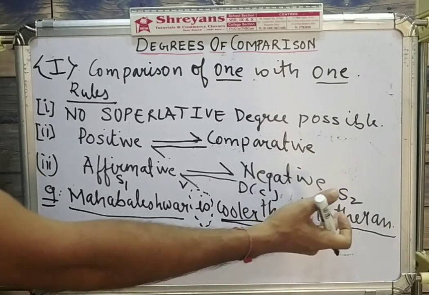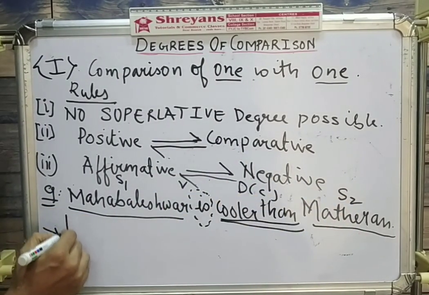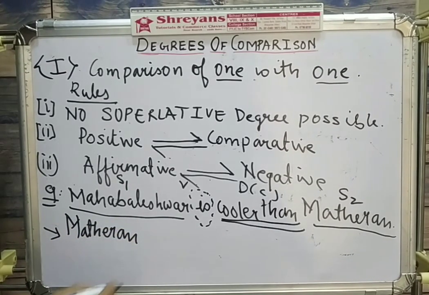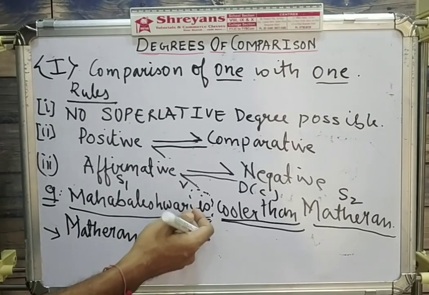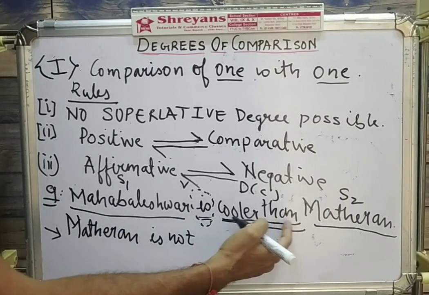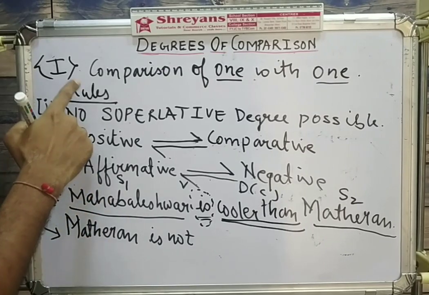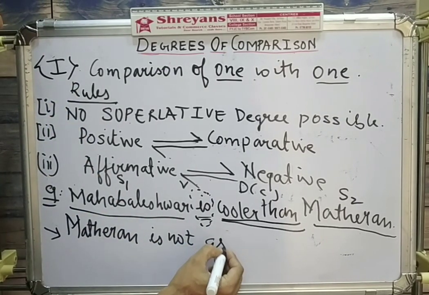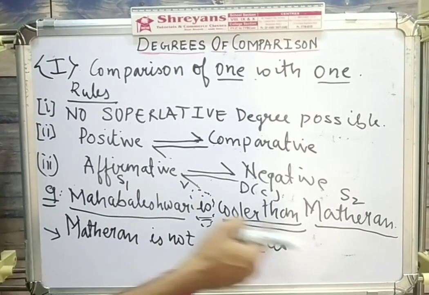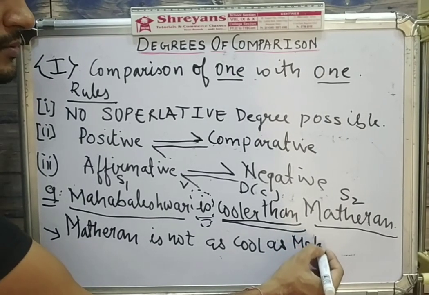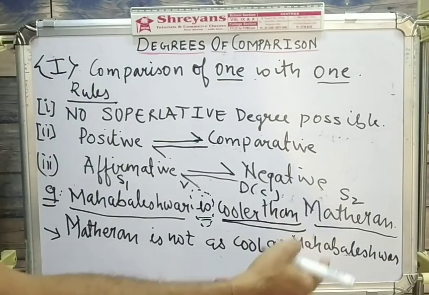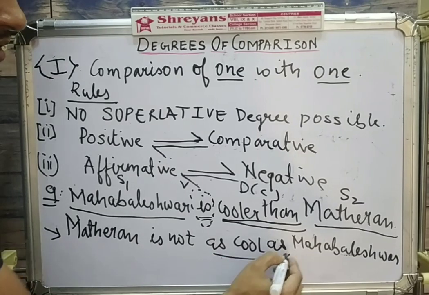Now to start with, we'll take subject 2 at the start and subject 1 at the end. So to start with, we'll start with what? Matheran. That is the first step. Next step, if the verb is affirmative, we'll have to write it in negative form. So making the negative of is is very easy because it is an auxiliary verb. So is not. Dash than in positive degree will become, I told you, remember, as dash as. So as cool as. Don't forget to convert cooler into cool. So as cool as. And in the last, you will write subject 1, Mahabaleshwar. It's quite simple. So we got the answer: Matheran is not as cool as Mahabaleshwar. The answer is in which degree? The answer is in positive degree.